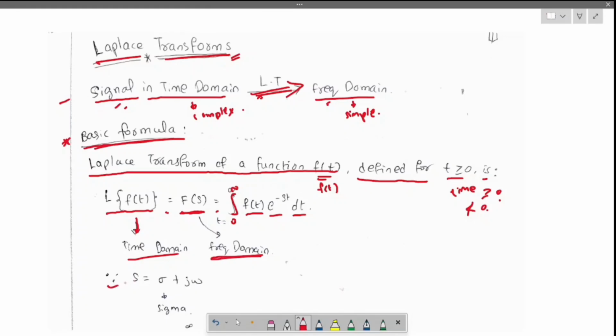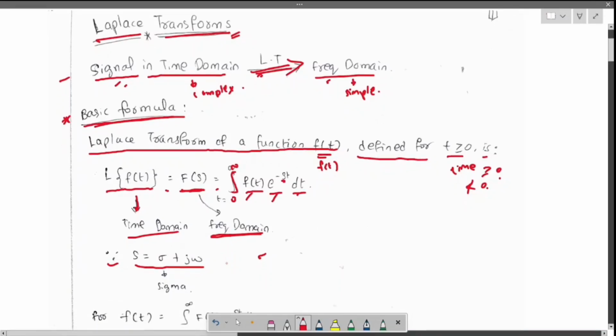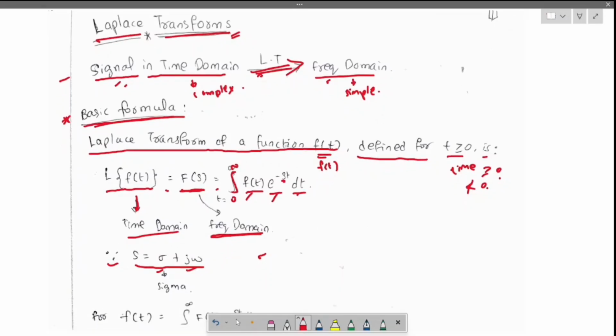Okay, now what is meant by this s? This is the exponential, this is the function, this is the integration. This term s is equal to sigma plus j omega. Now the Laplace transform is used for transforming time domain to frequency domain, like f of s.